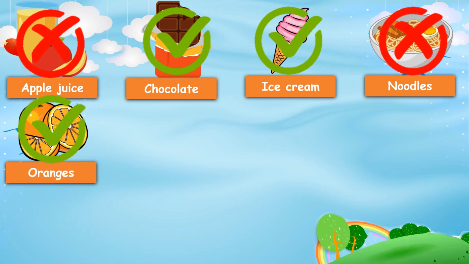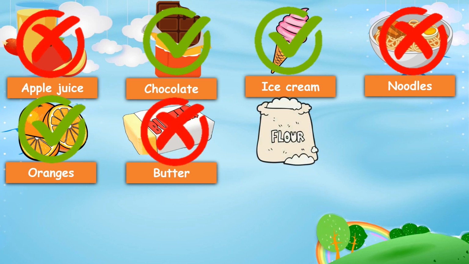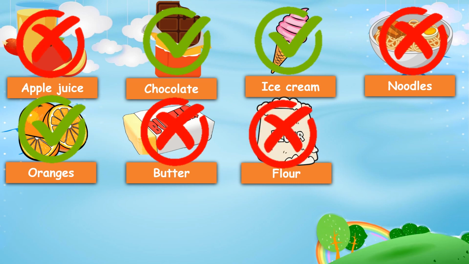The food next to the oranges is butter. It cannot be counted. The next one is flour. Can you count this? No. This is a pear. Can you count it? Yes, of course.